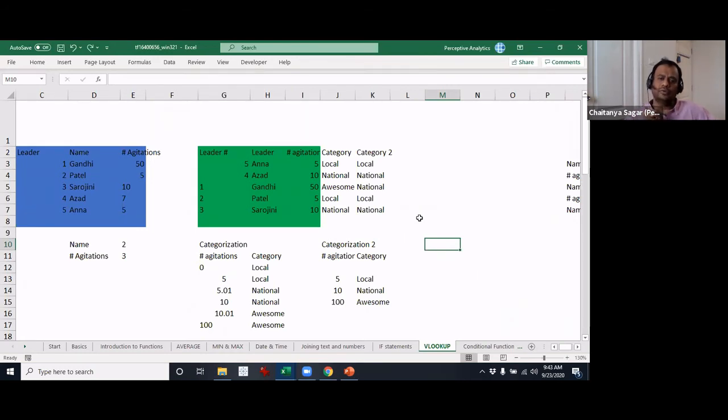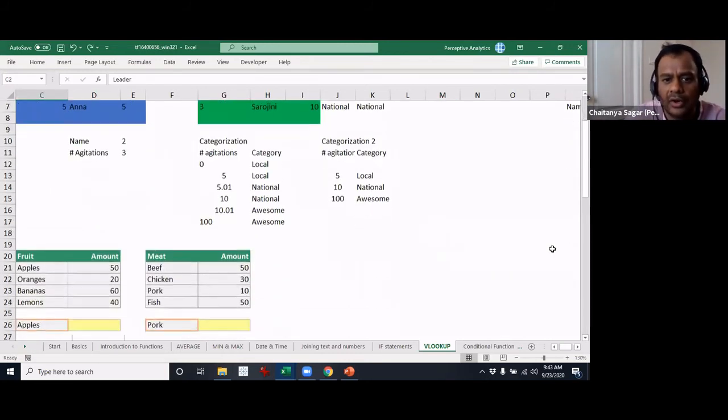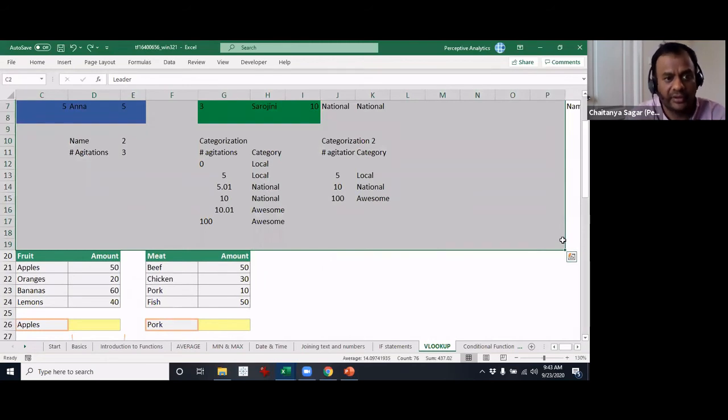So what if you want to do multiple lookup based on multiple values? Okay. Let me change the example here. Given the leader name that we have taken, I have to think of an example here. Okay, so let's say I'll change the table here. I'm going to copy paste this whole thing onto a different sheet, and we will have fun there.